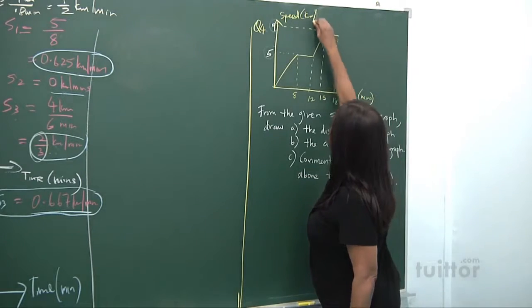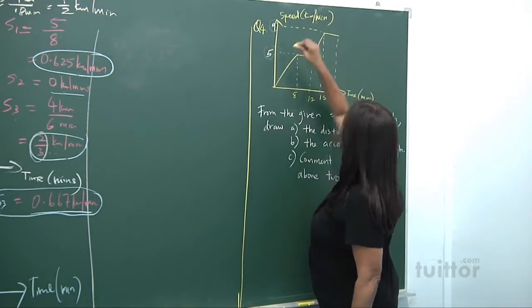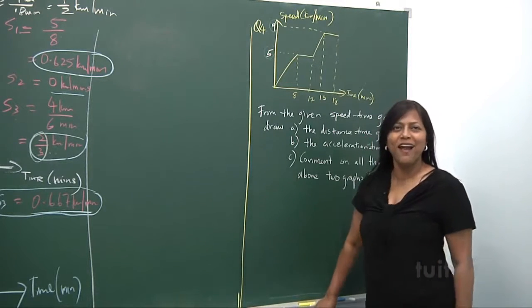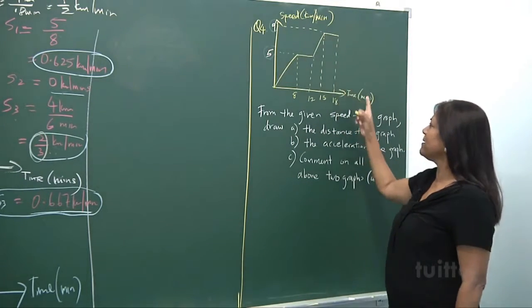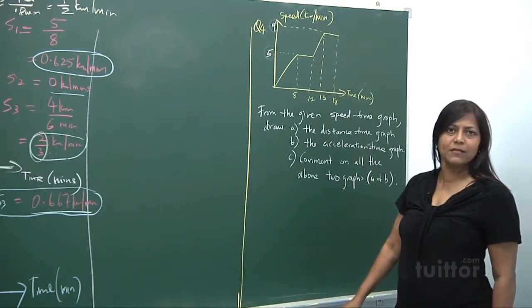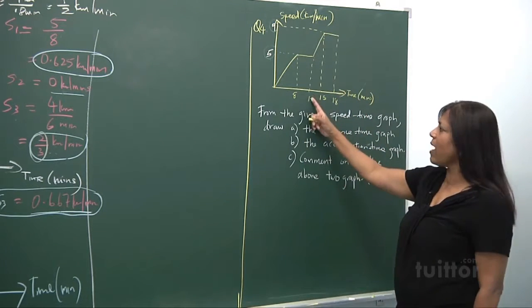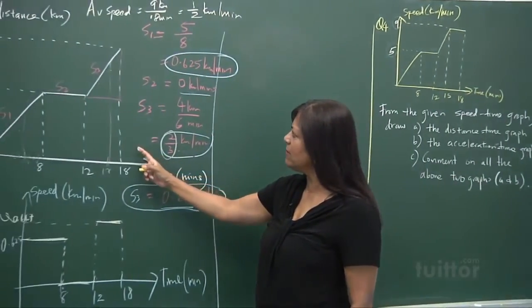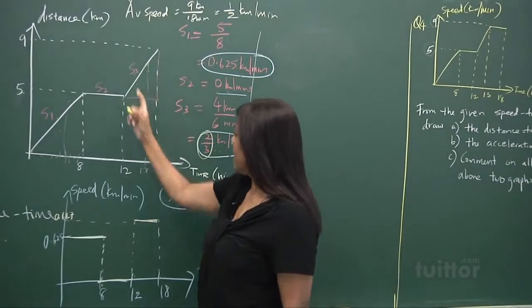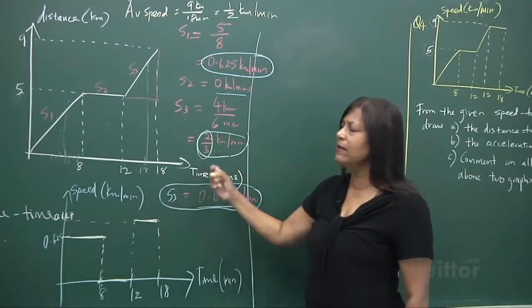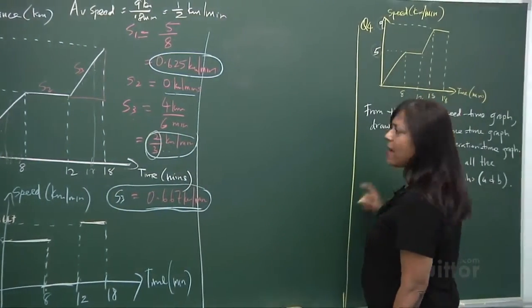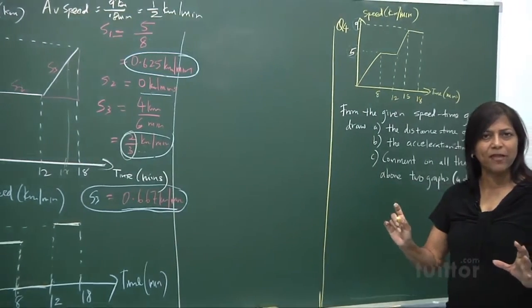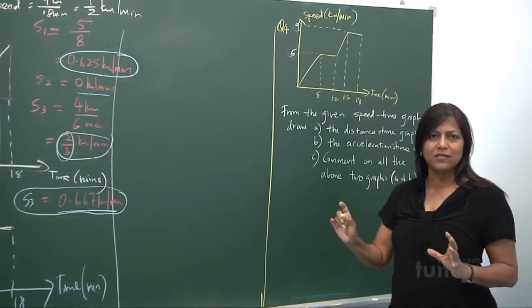Sorry, I've got that not written properly. I'm sorry about that. All right, speed, because it's kilometers per minute. Speed cannot be in kilometers, that's distance. Look at this graph, and I want this comparison with this graph, this question. This is distance against time. And here is speed against time, and I'm following the same measurements to show you the differences.